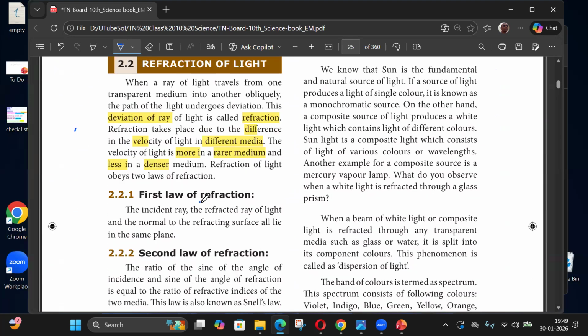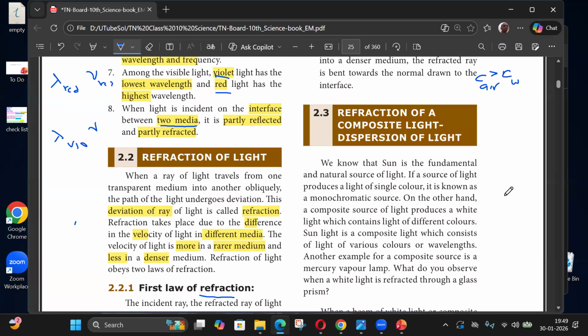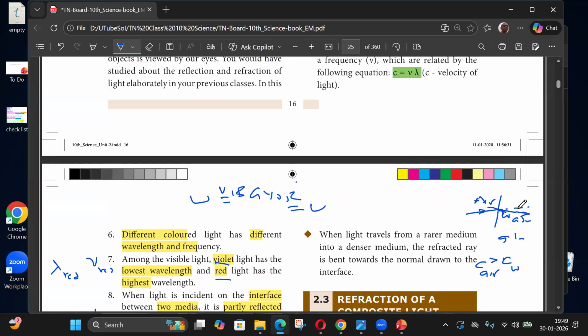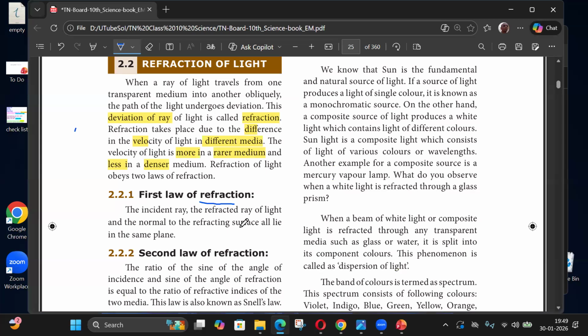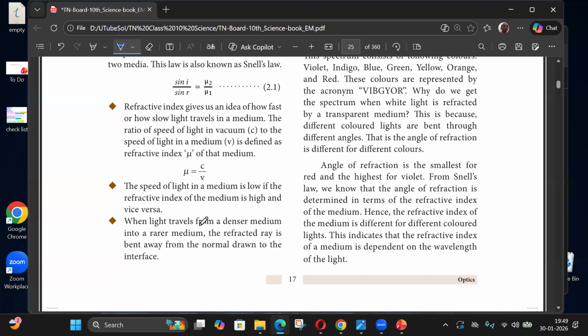Refraction is the bending of light when it goes from one medium to another medium. This is basically refraction. Air to water or air to glass is the medium change. So at this point, there will be a deflection. That is refraction. First law: incident ray, refracted ray, and normal, with the diagram.